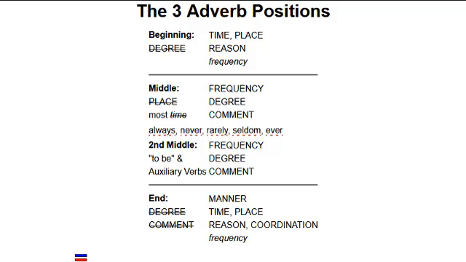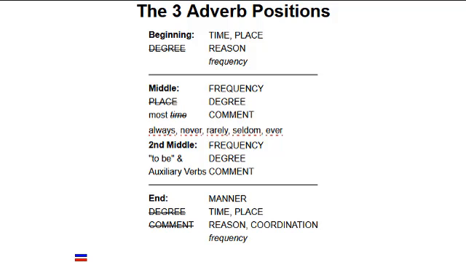Adverbs of time, place, and reason can be placed in the beginning and the end positions. Adverbs of degree should not be placed in these positions unless they are modifying another adverb. Adverbs of degree, frequency, and comment can always be placed in the middle positions. The main middle position is between the subject and the main verb. There is a secondary middle position for the linking verb to be and for auxiliary verbs. Adverbs in this position are placed between to be and its complement, or between an auxiliary and a main verb.